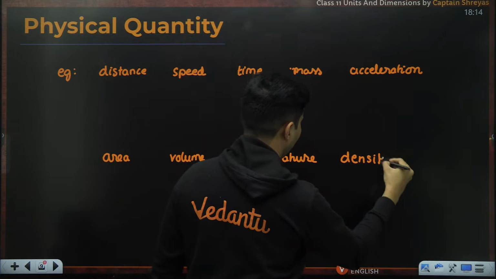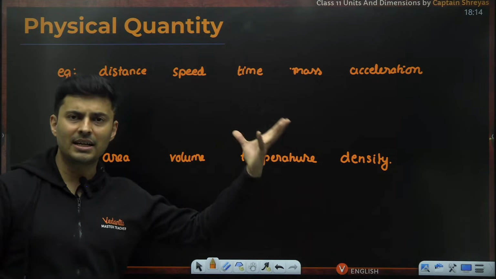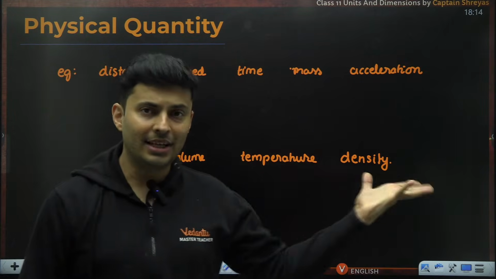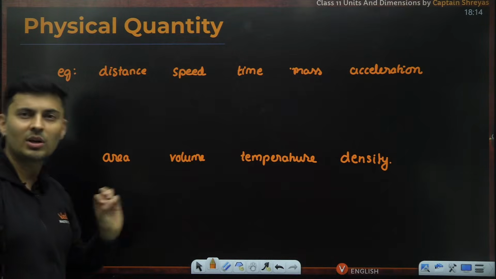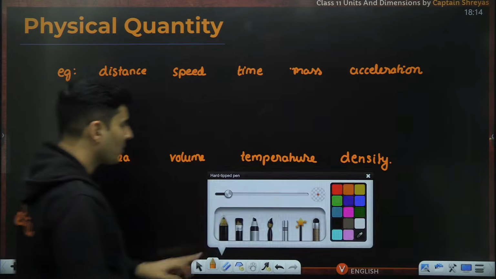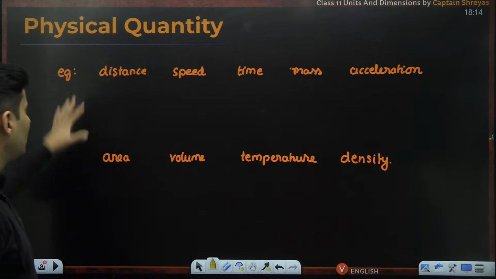Some random physical quantities I have taken, which we are all aware of. We have seen them maybe in our ninth or 10th standard. Most of you have seen these physical quantities sometime or the other, in science in ninth and 10th.